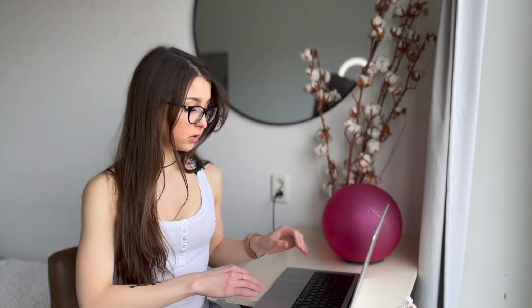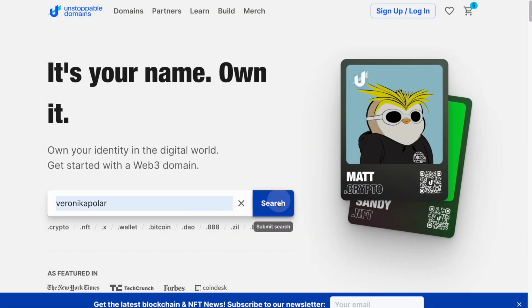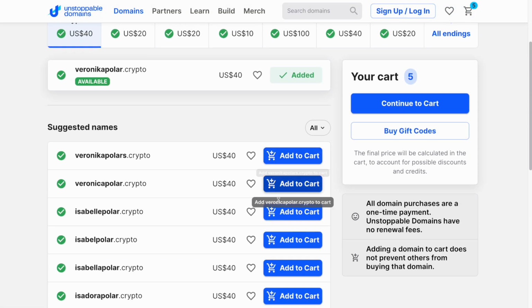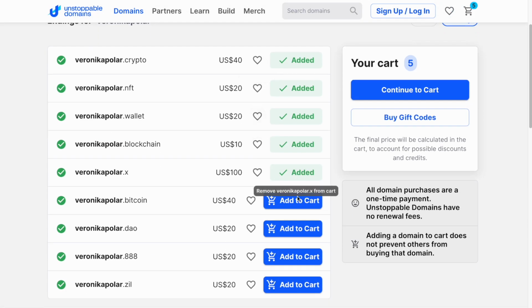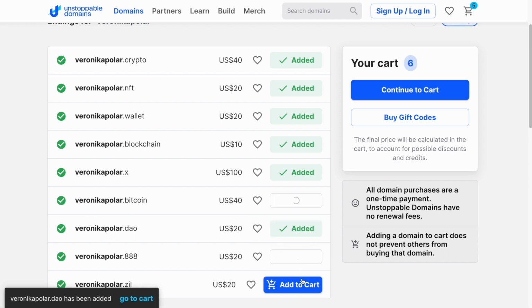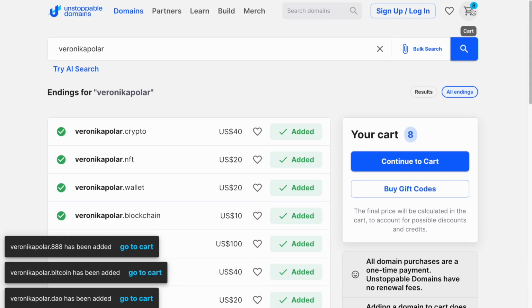And if you really don't want to pay the enormous fee that might be for the name that you want, you can use another naming service, for example, Unstoppable Domains. So instead of .eth, you will have different types of extensions. I will show you the different extensions that are available right now. And there you go. The minting is free. So you purchase the domain, but you mint it for free. So .crypto, .nft, .x, .bitcoin, .dao, and depending on the readability and the popularity of the extension, so that is the ending, they are going up in price. So that is it for Unstoppable Domains.